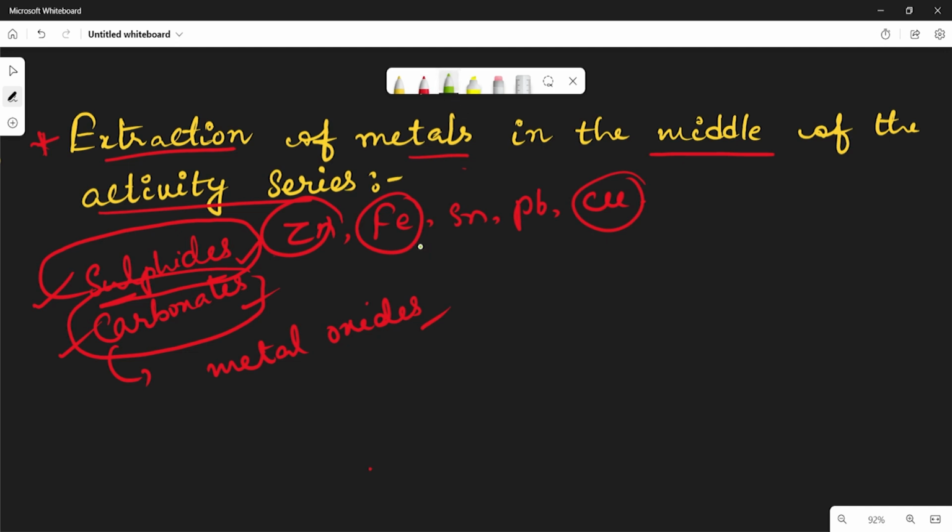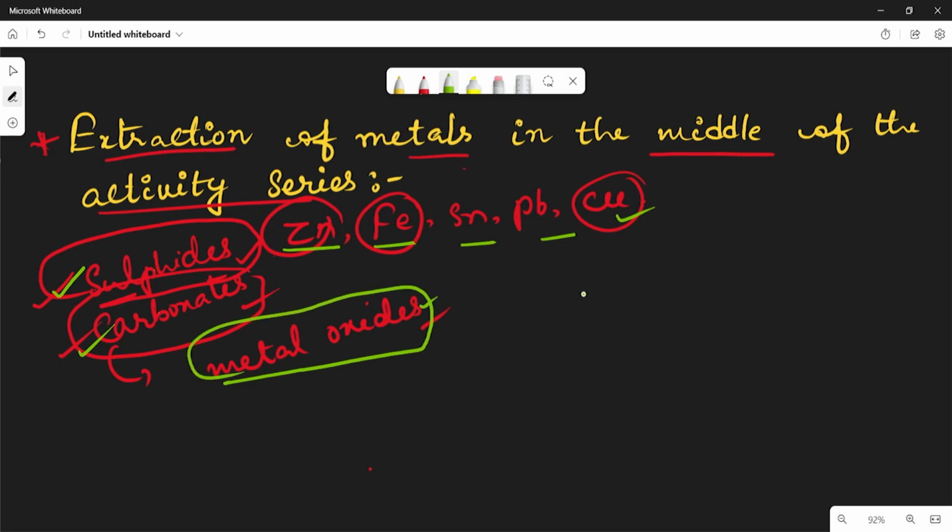So generally we have discussed zinc, lead, tin, ferrum, copper. All these are moderately reactive metals. They will be present in nature in the form of sulfides and carbonates. To extract the metal from their sulfides and carbonates, we first convert them into metal oxides. Very important point.